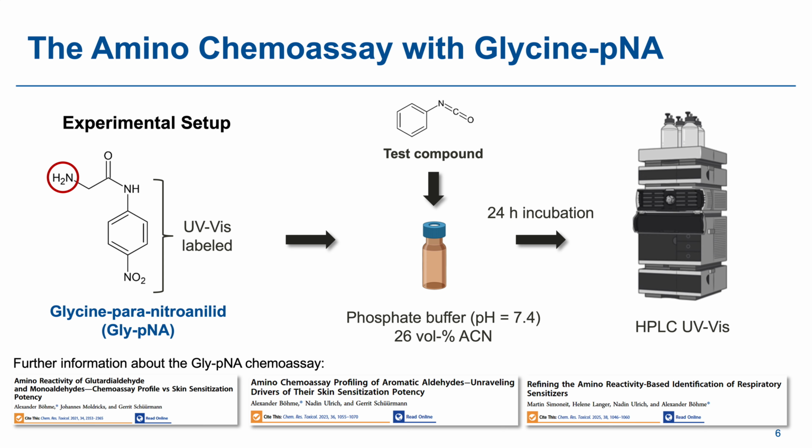The key difference lies in the experimental setup. The new chemoassay uses a different buffer at physiological pH. This seemingly small change has a major impact. It avoids unwanted side reactions and it provides a more accurate measurement of intrinsic amino reactivity. From a practical standpoint, the method is also straightforward, with standard laboratory setup and simple reagents. In other words, it retains the simplicity and accessibility that made the DPRA attractive in the first place.